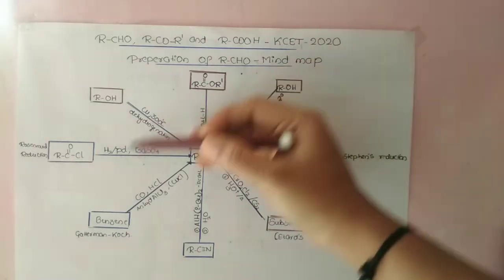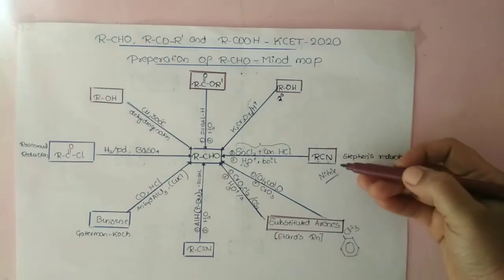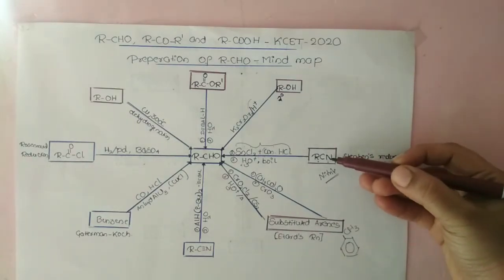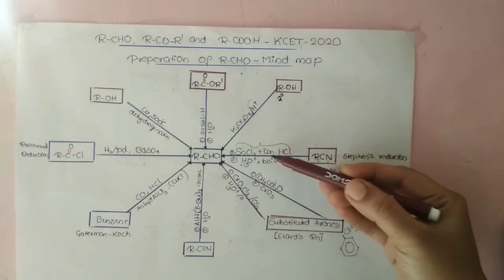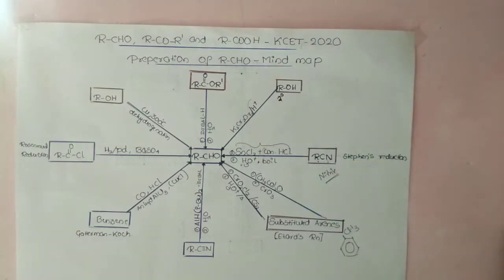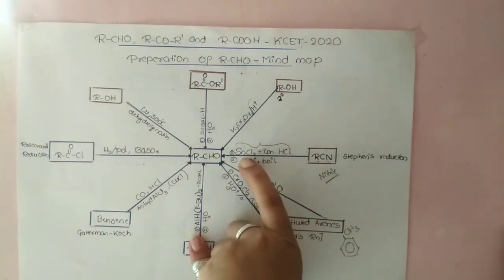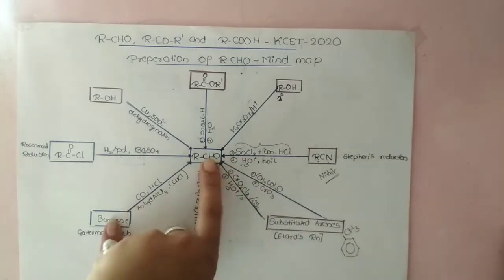So these are the methods through which we can prepare aldehydes. The first method: when alkyl cyanide, RCN, is treated with stannous chloride plus concentrated HCl, followed by acid hydrolysis, it gives the respective aldehyde. This reaction is known as Stephen's reduction reaction.